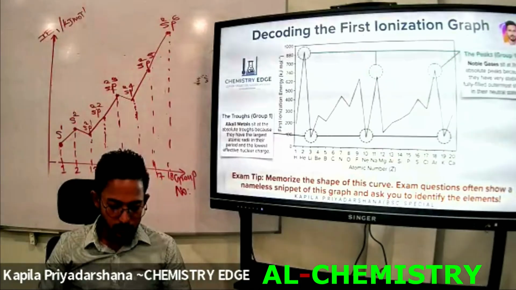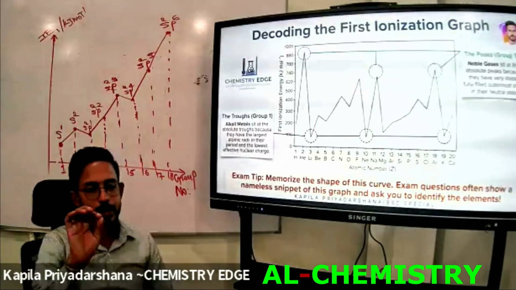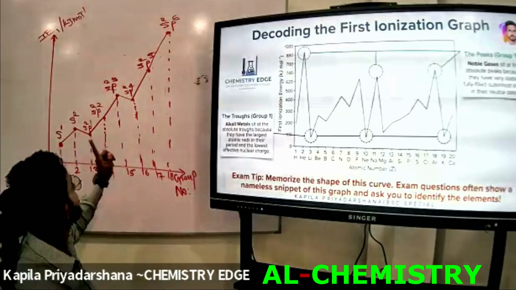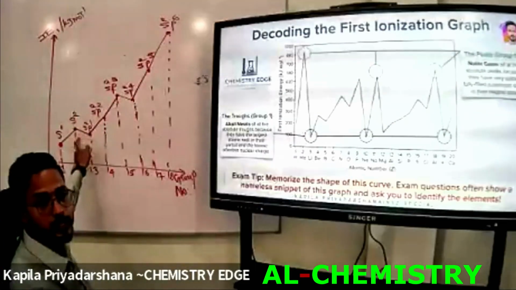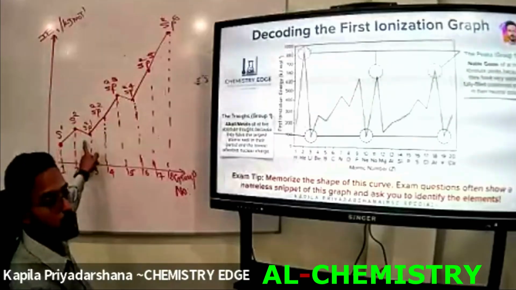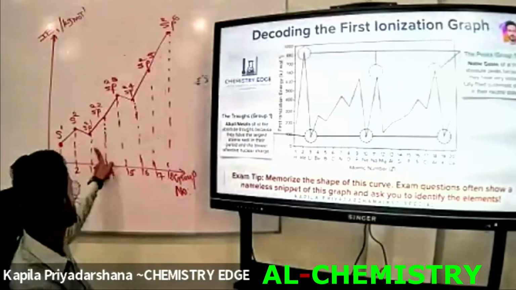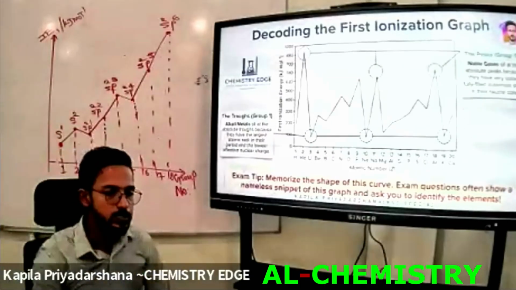Now we are going to write down the reason for the deviation, what's the reason for the deviation in these groups when we go from group 2 to group 13. I have already mentioned that.